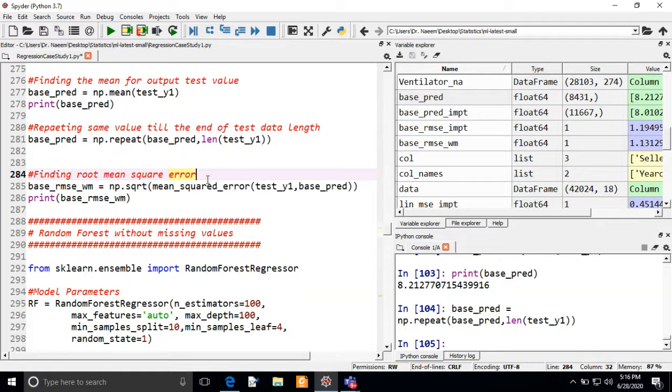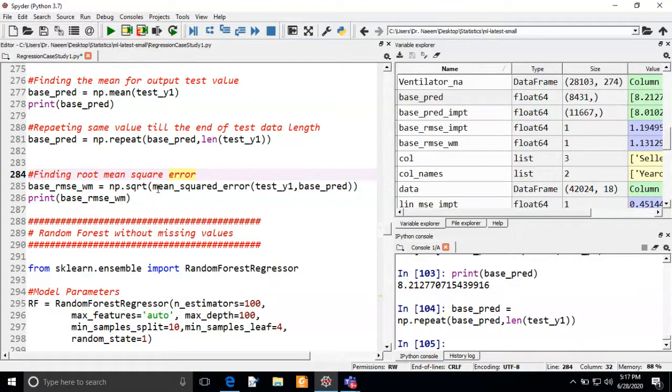Actually, in order to compare, we need a base metric, and we are considering the root mean square error as the base metric for the base model. If we are comparing two models, we require some kind of metric. So if we have the metric, then we can compare. Here we are assuming the root mean square error is our base metric that will help us compare these two models, meaning the benchmark model with the model that we are going to create.